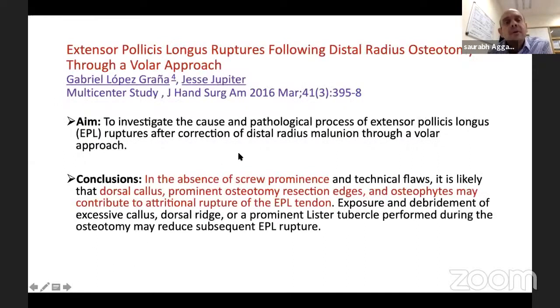Another small paper, again, Jesse Jupiter has done a lot of work in corrective osteotomies. This was to talk about EPL ruptures through a volar approach. So same thing as we've discussed, in the absence of screw prominence, technically you were fine, but still the dorsal callus or the prominent osteotomy resection edges or the osteophytes can in time cause attritional rupture of the EPL.